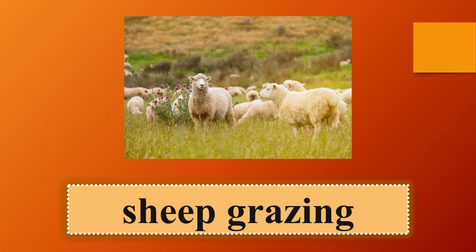Children, what do you mean by weeds? Weeds means the small unwanted plants. So the sheep ate all the unwanted small plants.